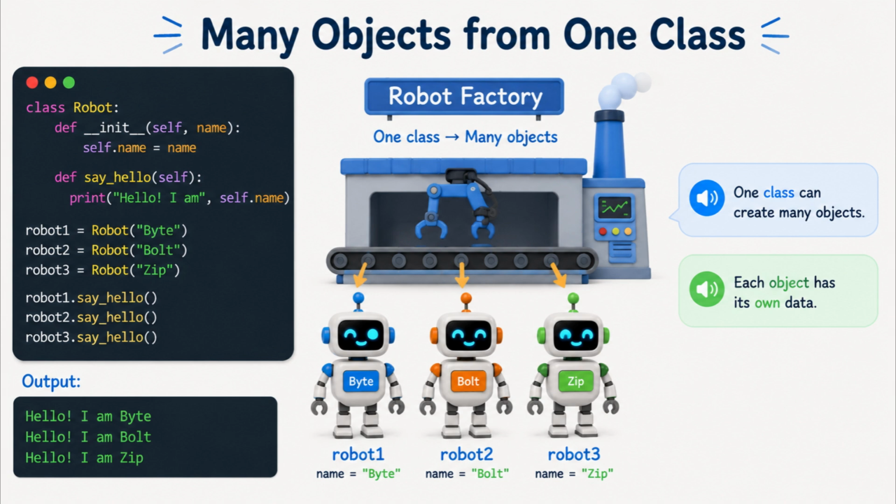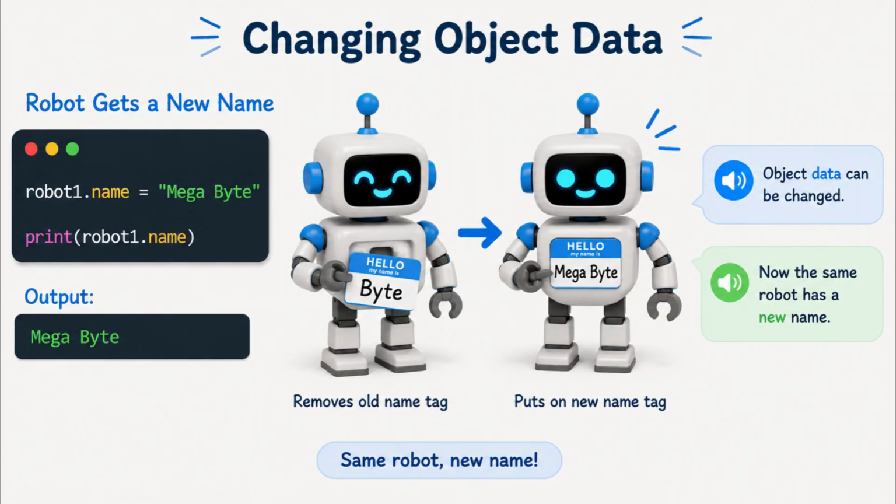1 blueprint. 3 robots. That's a great deal. Meet Byte, Bolt, and Zip. They all came from the same class. But each robot has its own name. It's like robot siblings. Byte has decided his old name isn't cool enough. So, he changes it. Goodbye, Byte. Hello, Megabyte. Even robots enjoy rebranding.